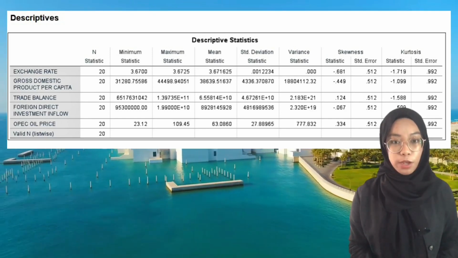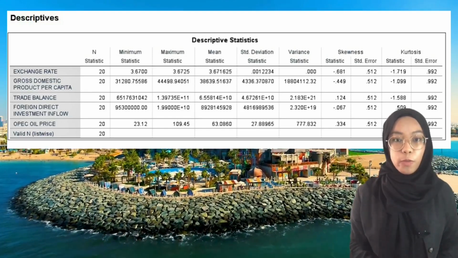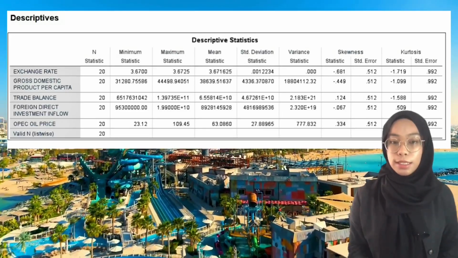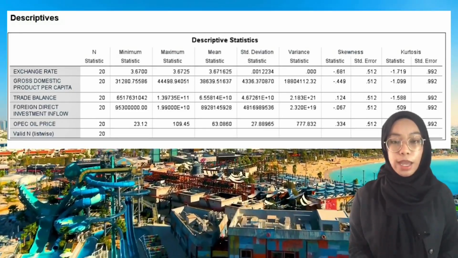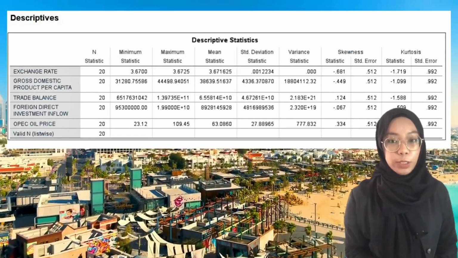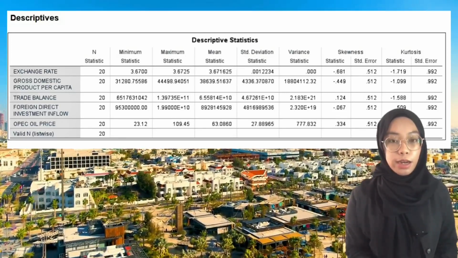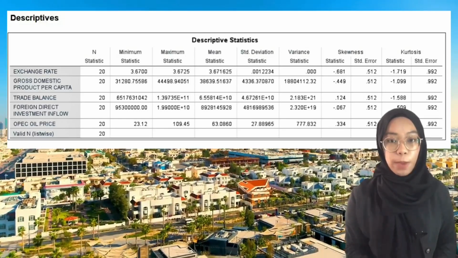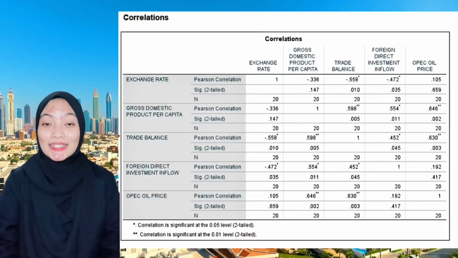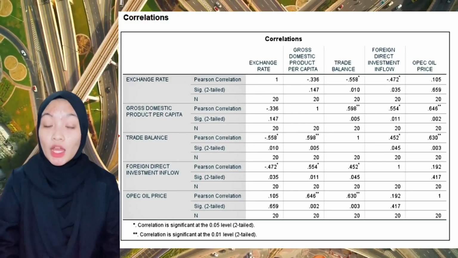As for gross domestic product per capita, the mean for 20 years is 38,639.51637. Next, the trade balance shows the average for 20 years is 65,581,400,000. Furthermore, as for foreign direct investment inflow, the mean for over 20 years is 8,928,145,928. And lastly, the mean for OPEC oil price is 63.0860.